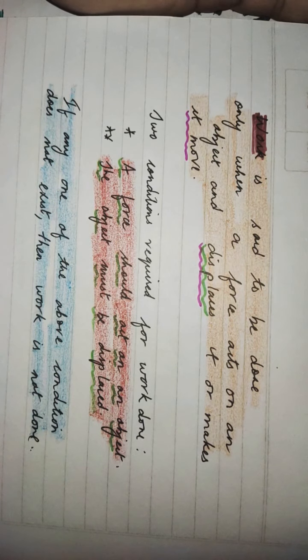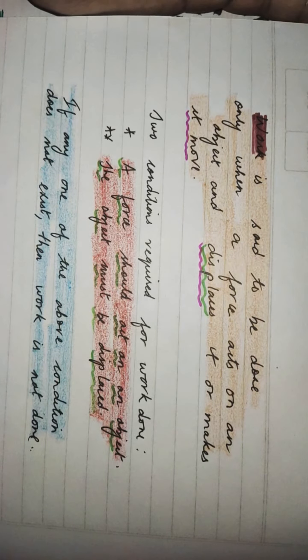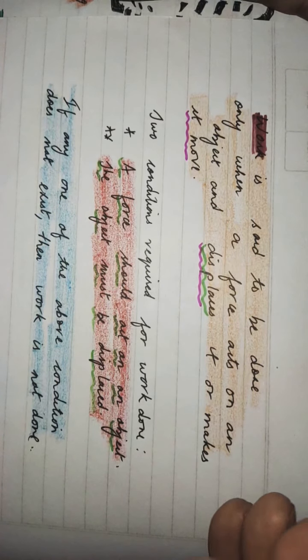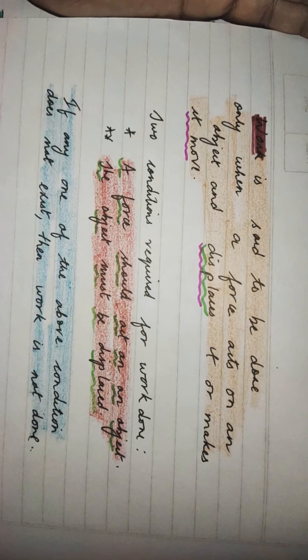So today we'll be learning about examples. In certain conditions we will see that work is said to be done, and in a few conditions we'll learn that when there's no force applied, or when there's force applied but no displacement or movement, work is said not to be done.